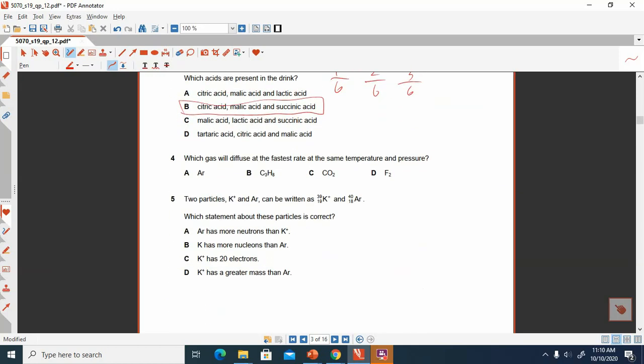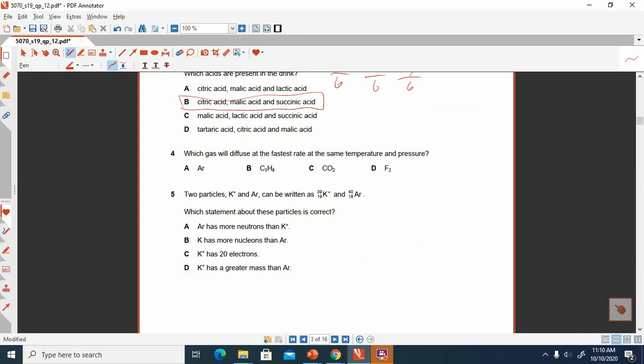Now we are moving towards the fourth. Which gas will diffuse at the fastest rate at the same temperature and pressure? This is related to diffusion. Argon, look here, has atomic mass 40.